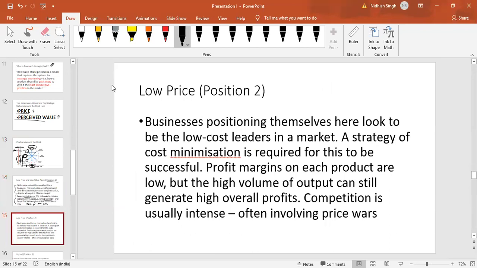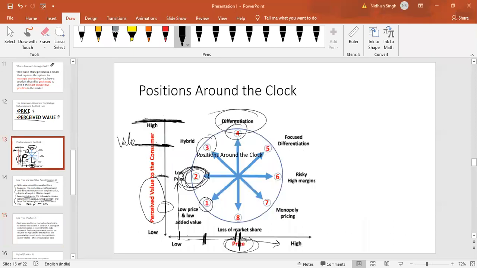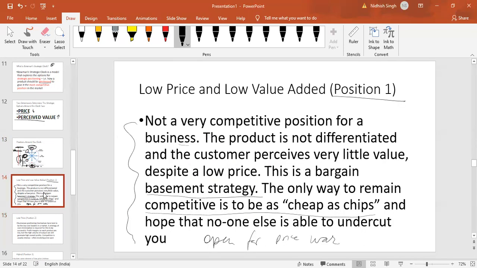Competitive strategies, kind of growth strategy. Second one, low price, position 2, where it was mid value. In terms of value, it is average. In terms of the price, it is lowest. See, this is the lowest price, right? Nothing goes beyond this. Lowest price, but mid value.